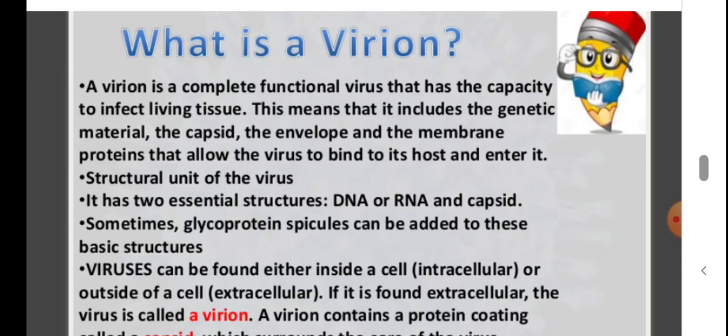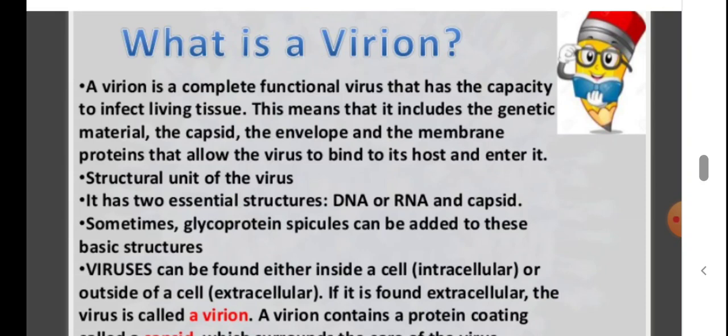Then only we can call it a virion. Commonly we use the term virus itself, but in scientific terms we need to use the word virion for a viral particle which is outside the host cell and has all the structural features to infect a host cell.